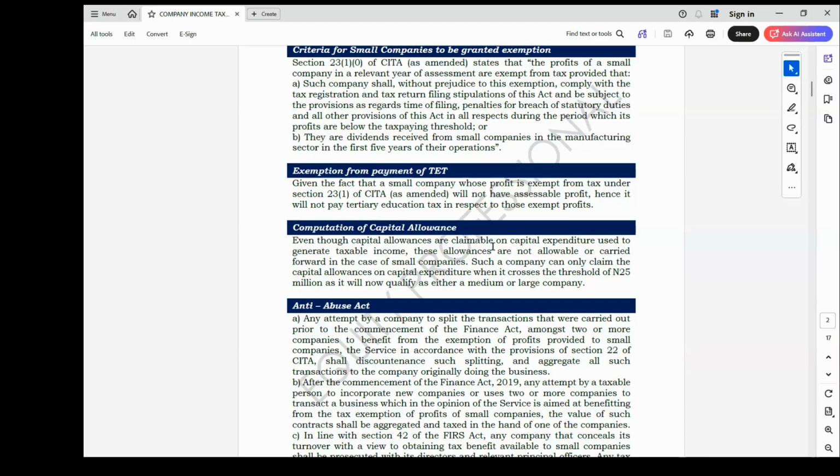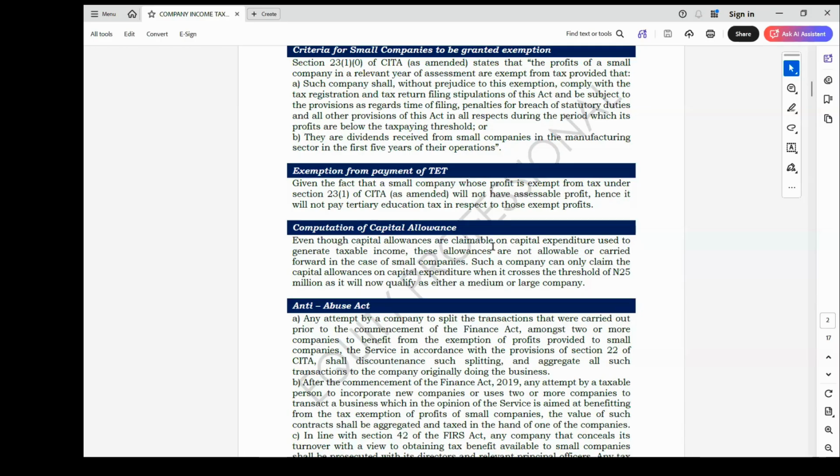It is possible because some companies want to benefit from the exemption given to small company. They can decide to incorporate more than one company, do the same businesses, and ensure that the turnover of those companies does not exceed 25 million naira.